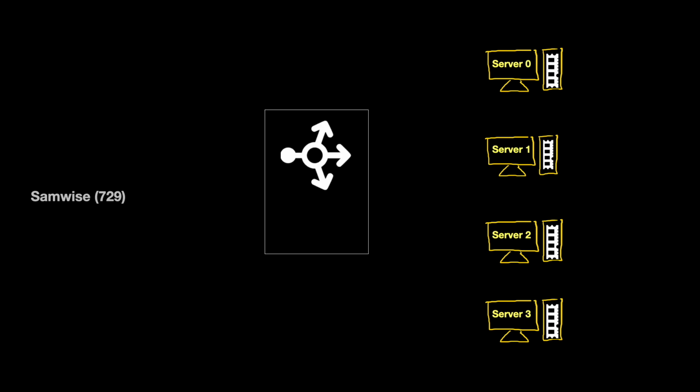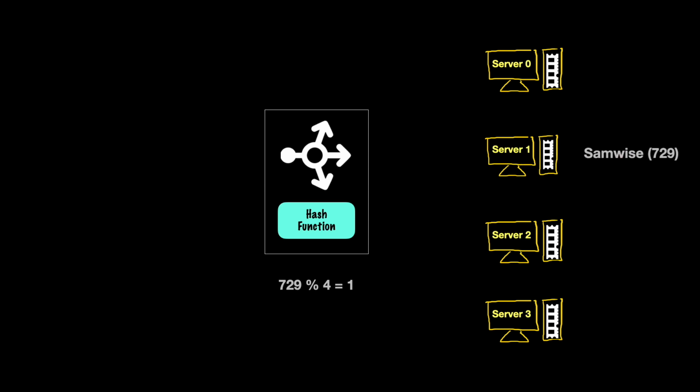Let's say we have 4 servers and a request comes in to get all the details for Samwise. We put a load balancer which has our hash function and we do a hash modulo 4. Why 4? Because we have 4 servers. This results in 1 and we forward the request to server 1. So every time a request comes for Samwise, we always go to server 1.